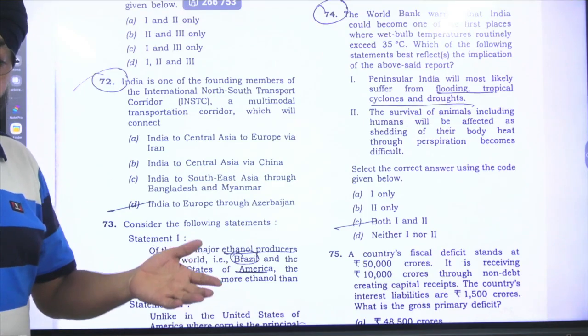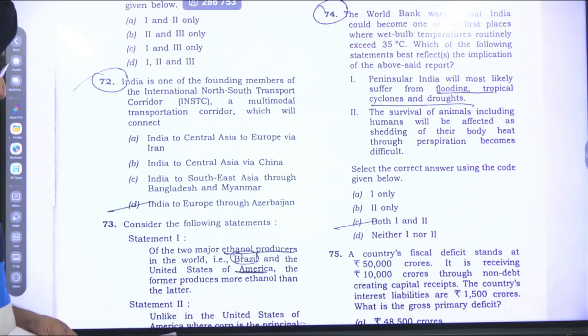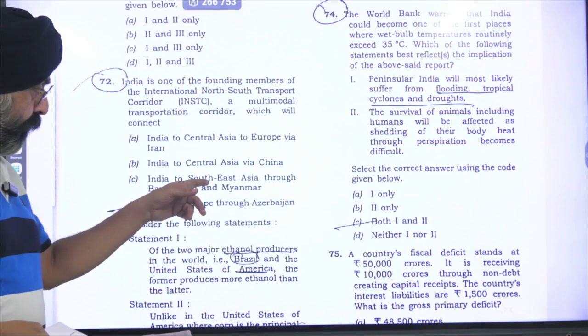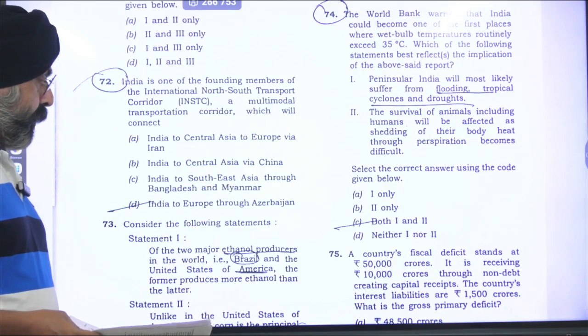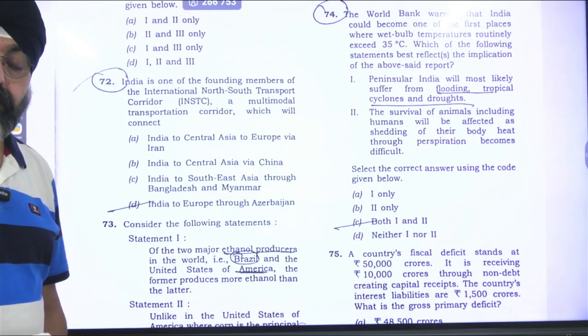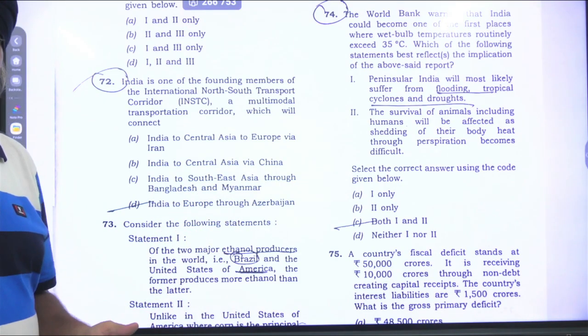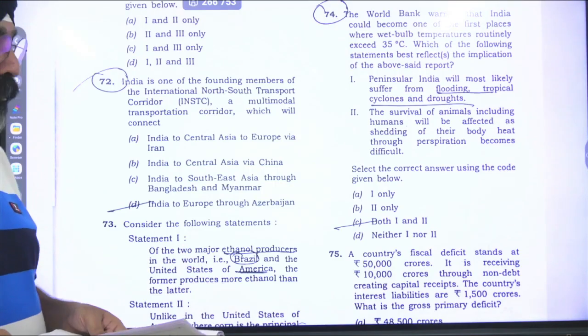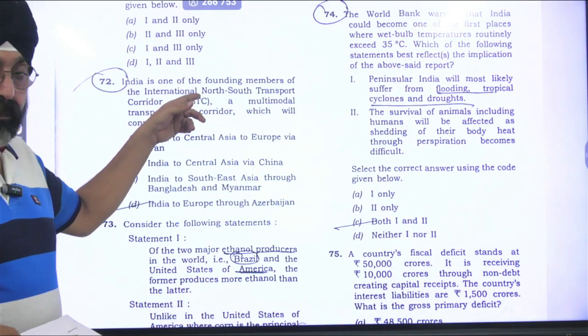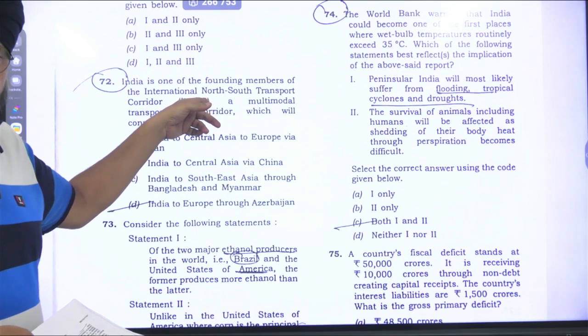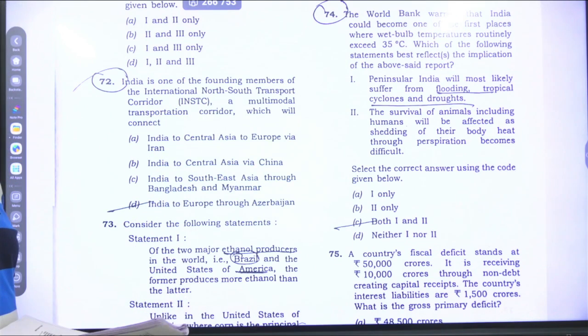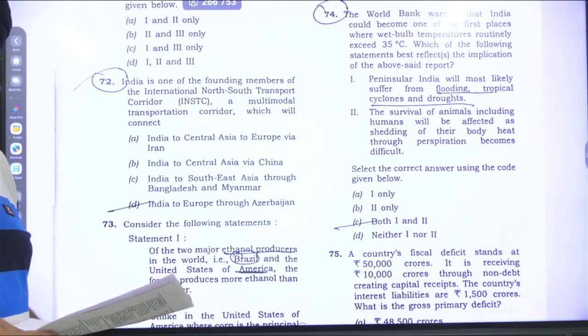If you see the maps which are available on the internet, your gut feeling will say, go for option 4, India to Europe through Azerbaijan. But this narrows down the scope. Since this is a GS paper, we know that Bandar Abbas is a place through which it passes. It passes through Azerbaijan, Baku.